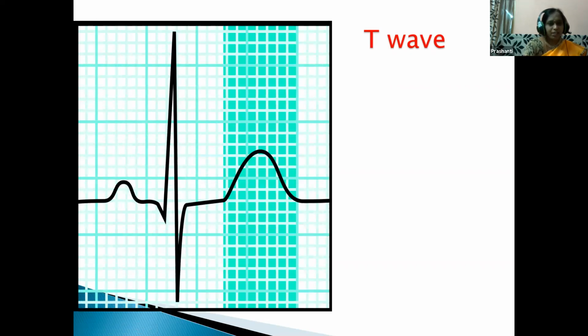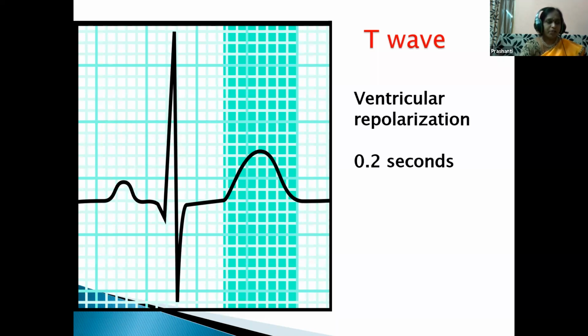So this is the T wave, children. Just observe, this is the T wave. It occurs after the QRS. So this is the QRS, children. After the depolarization, the T wave appears. This represents ventricular repolarization. Means once again it comes back to the resting state, which is called ventricular repolarization. The duration is 0.2 seconds. Okay, so till now, students, we have seen the P wave, the QRS complex and the T wave.